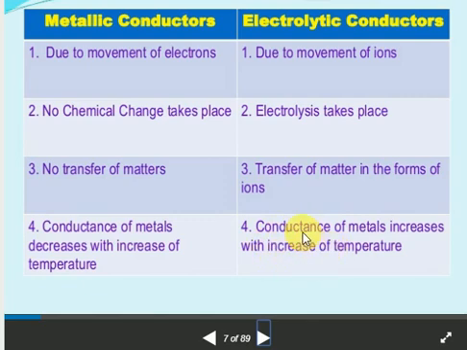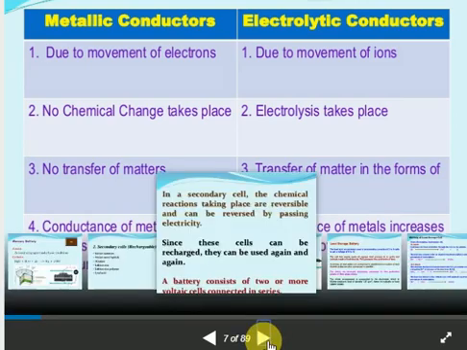Electrolytic conductance is influenced by the following factors. The first one is the nature of the electrolyte, whether a strong electrolyte or weak electrolyte. Very, very important for board examination. Next one is the nature of the solute and solvent. Suppose I take a solvent that is very thick, it cannot allow ions to move freely. If you want to check the viscosity, take a small amount of normal water and a small amount of honey, which has high viscosity. Clear? Next one is the interaction between solvent and solute, solvent and solvent ions. We will discuss this clearly.